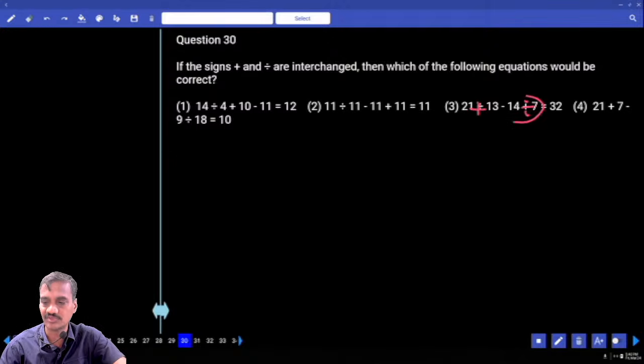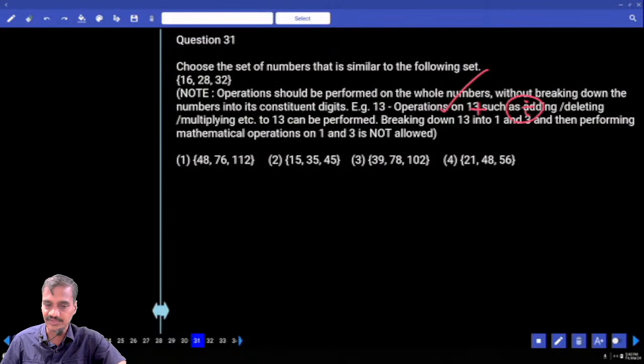14 divided by 7, how much is that? 2. 21 plus 13, and those are 34. 34 minus 2, that is 32. Choice 3, 30. Then 31, 16, 28 and 32. Am I just now 16, 28 and 32?